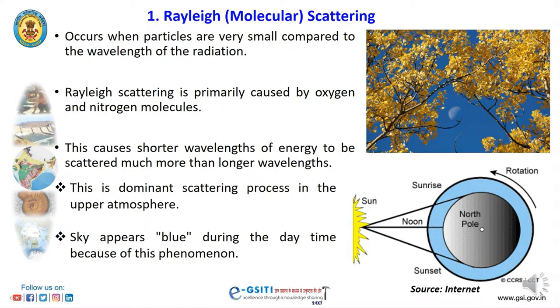Rayleigh or molecular scattering occurs when particles are very small compared to the wavelength of the radiation. Rayleigh scattering is primarily caused by oxygen and nitrogen molecules. This causes shorter wavelengths of energy to be scattered much more than the longer wavelengths. This is the dominant scattering process in the upper atmosphere. The sky appears blue during the daytime because of this phenomenon.